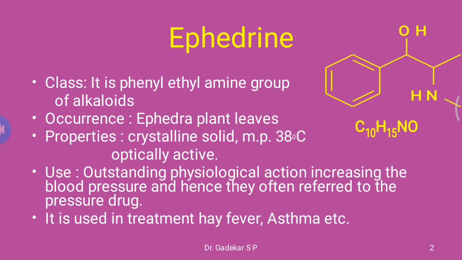Occurrence: ephedra plant leaves. Properties: it is crystalline, its melting point is 38 degrees centigrade, and it is optically active because it contains two chiral centers. Use: outstanding physiological action of increasing blood pressure, hence used as a pressure-releasing drug, and in the treatment of fever, asthma, etc.